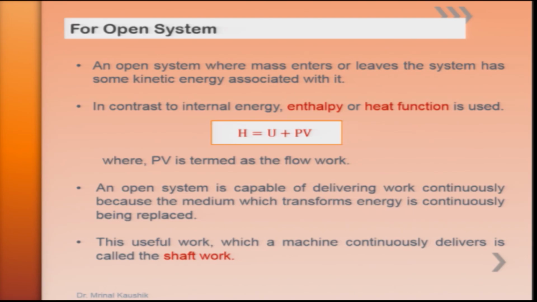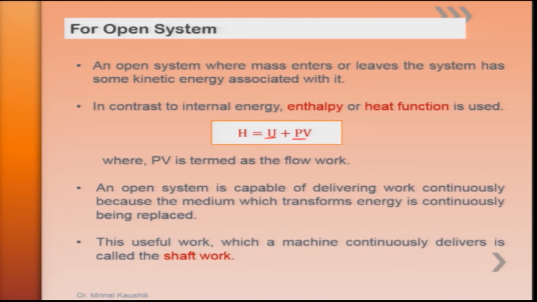Therefore, in addition to internal energy, another function, a heat function also called enthalpy, is defined as U plus PV. P is the pressure, V is the volume, and this PV is also termed as flow work. Hence, the total enthalpy H is defined as internal energy plus flow work, and this property instead of internal energy is used in the open system analysis.